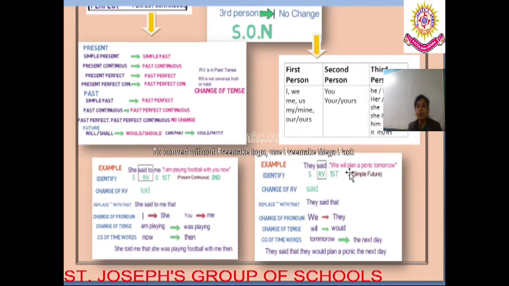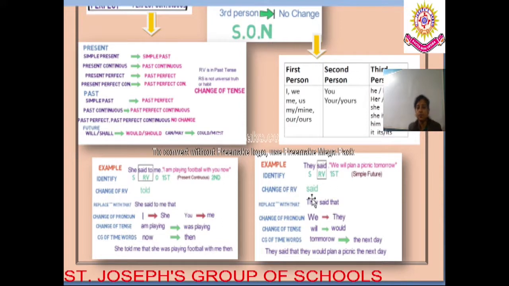They said, we will plan a picnic tomorrow. So here the first step is identification. Let us identify the subject, they, reporting verb, said, first person, we, tense form, second person is not mentioned over here. So now the tense form is which form of tense? It is simple future tense. So this is all about the identification. Now change the reporting verb. Do we need to change the reporting verb? Said, no. As said remains the same in the indirect form also.